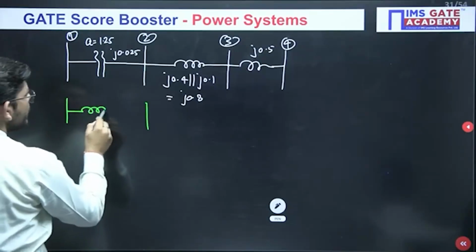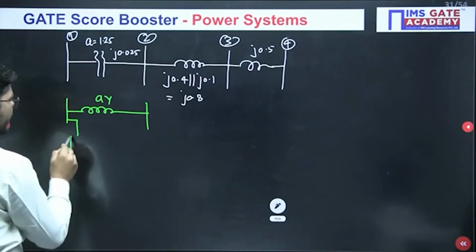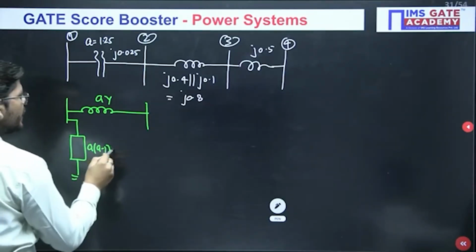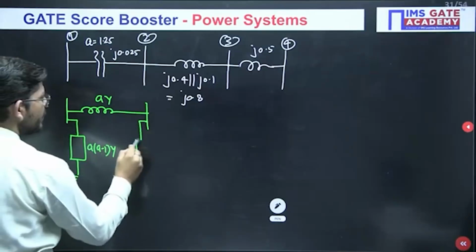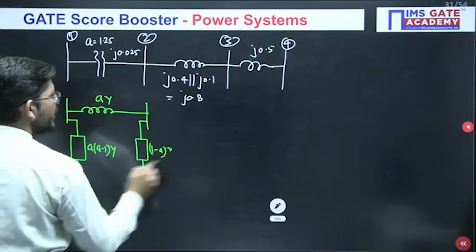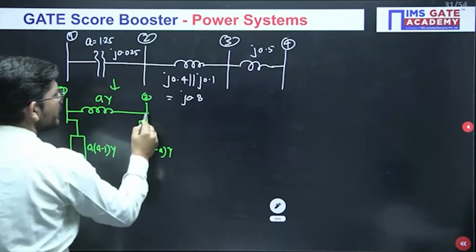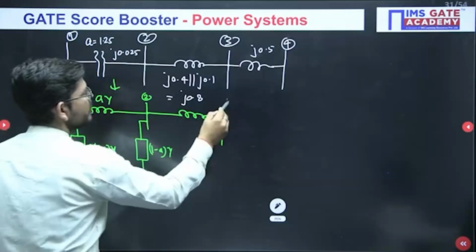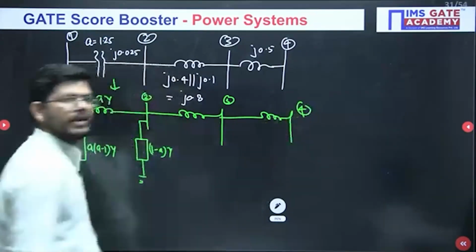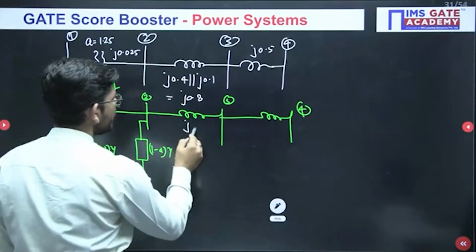You will get something called AY. Then you will get an element here which has the value of A minus 1 into Y, and an element here which has a value of 1 minus A into Y. Bus number 1, bus number 2, this is the equivalent of it. Then we have bus number 3, then bus number 4. Everything else will be like this. This is J0.8.